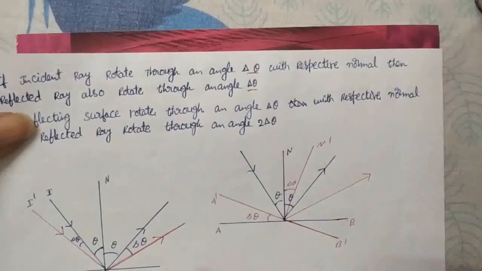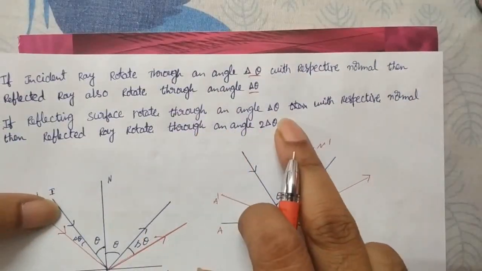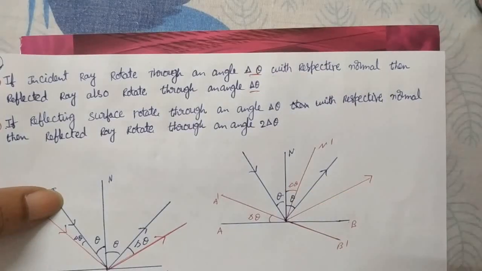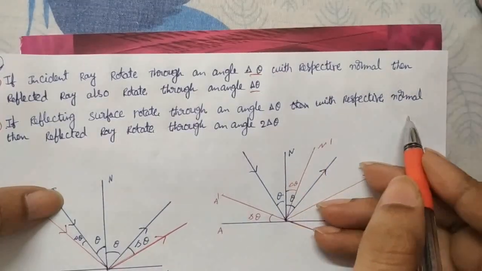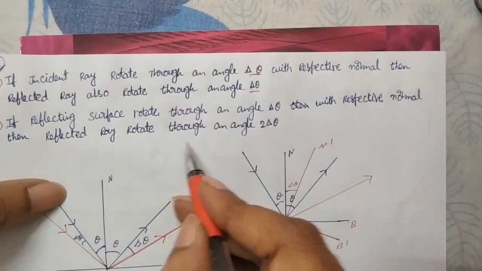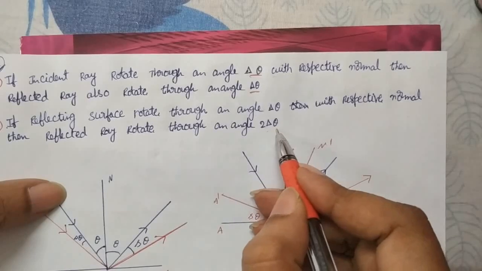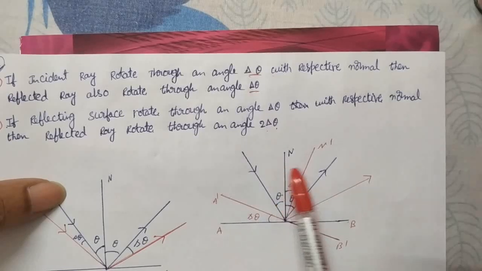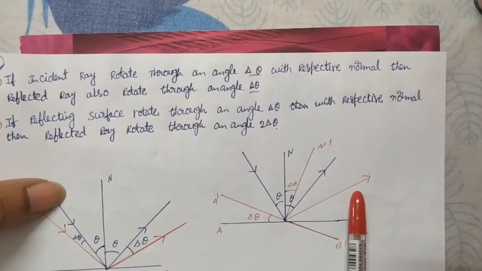If the reflecting surface rotates through an angle delta theta, then the reflected ray rotates through an angle 2 delta theta. In our example, the reflecting surface rotated 15 degrees and the reflected ray rotated 30 degrees.